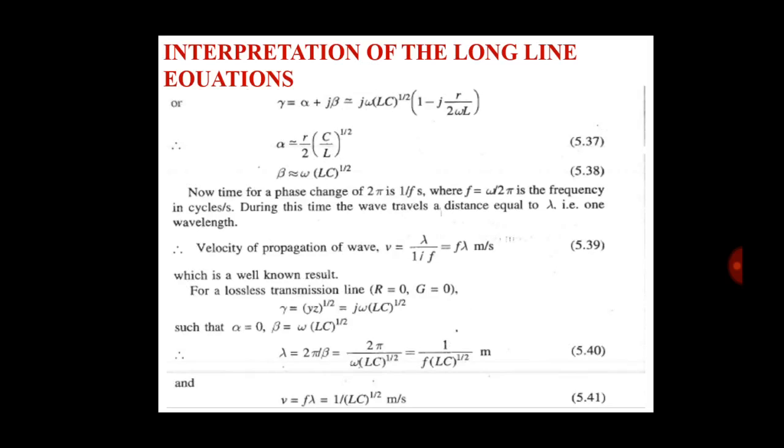Or gamma is equal to alpha plus j beta, equal to this equation.